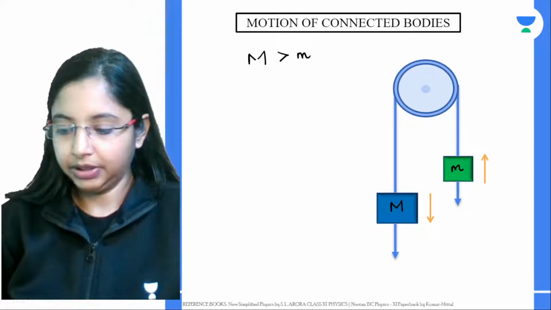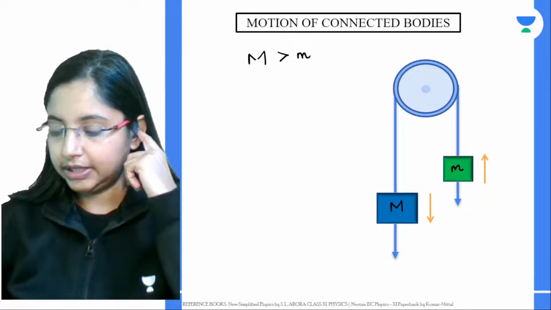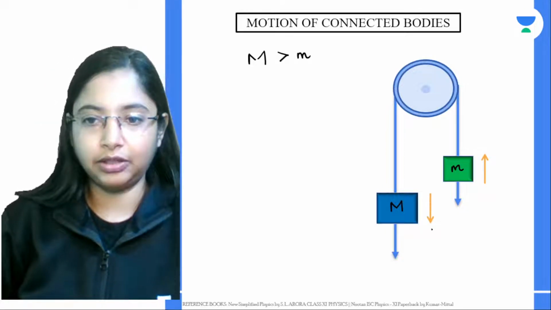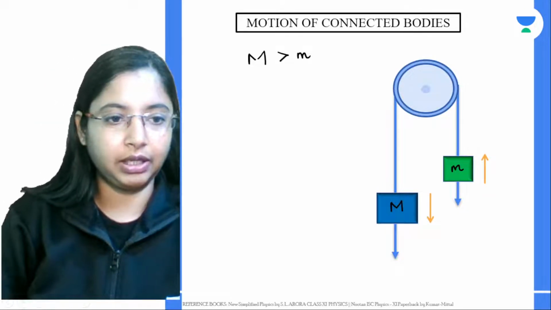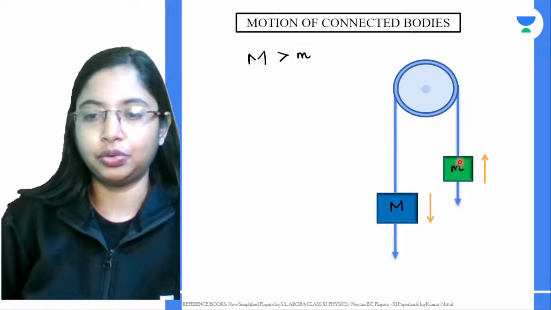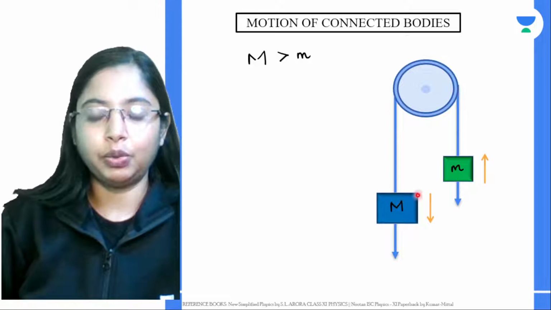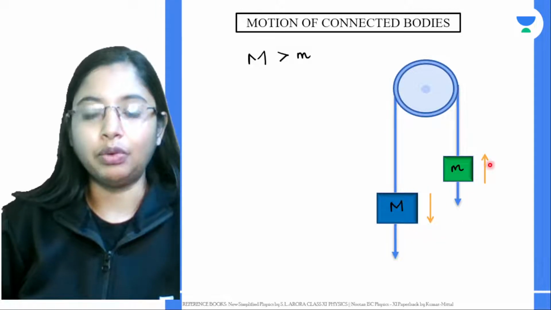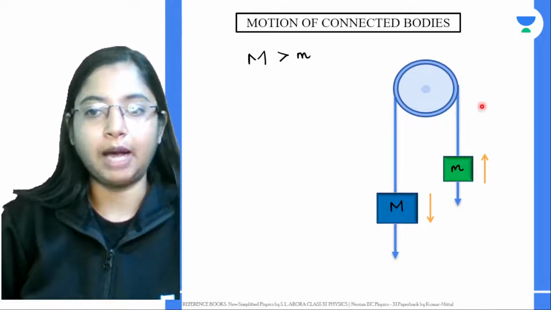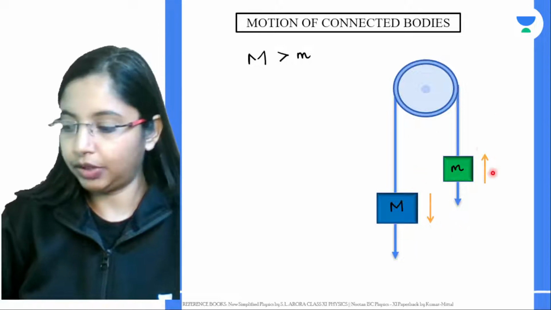So what will happen? In this case, the heavier mass will start to move downwards. If you attach two strings and attach two masses around a pulley, the one with the heavier mass will start going down and the one with the lighter mass will start going up, correct? So that's how they're going to move.